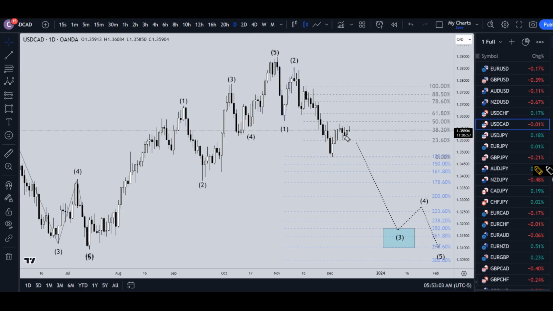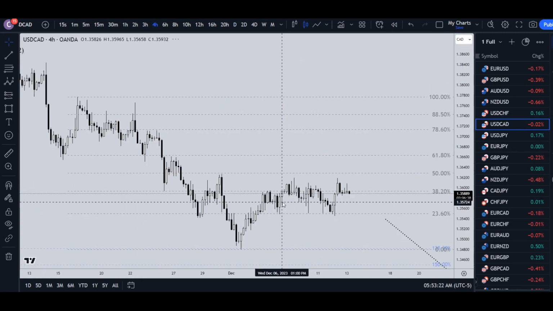Going down to the daily, I am definitely looking at this move up on the daily as a possible correction, and I am looking for a shorting opportunity. Now we do have FOMC statement interest rate for the US dollar today, so I think that is probably going to be the most likely scenario today, is that we're going to end the correction and continue the downtrend. So let's take it right down to the 4 hour time frame.